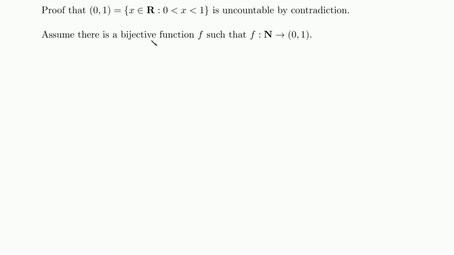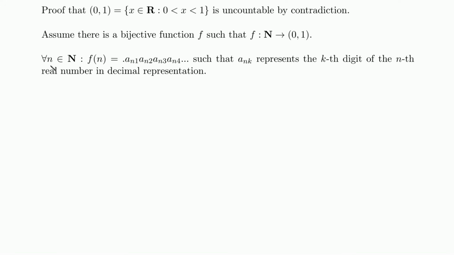Okay, so assume there is a bijective function f such that f maps every natural number onto some number in this interval. Remember, bijective means the same thing as injective and surjective, or one-to-one and onto, if you've learned it like that. Okay, now let's say for every n in the natural numbers, we have a function, the function from above, that takes a natural number and maps it onto some number in our interval, such that the number represents the kth digit of the nth real number in decimal representation.